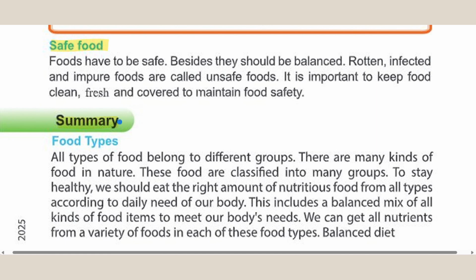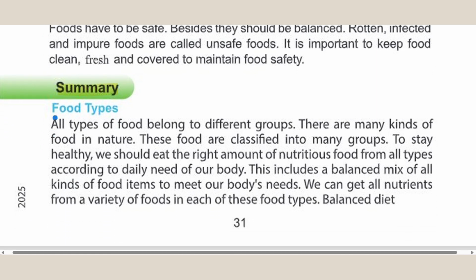Now, summary. Food types. All types of food belong to different groups. There are many kinds of food in nature. These foods are classified into many groups. To stay healthy, we should eat the right amount of nutritious food from all types according to daily needs of our body. This includes a balanced mix of all kinds of food items to meet our body's needs. We can get all nutrients from a variety of foods in each of these food types.